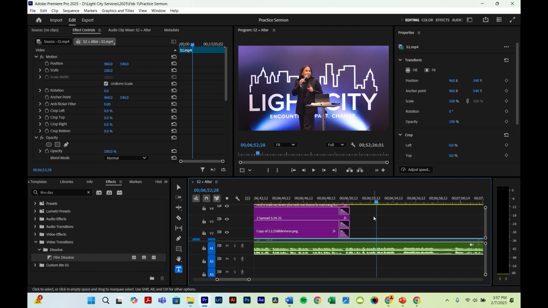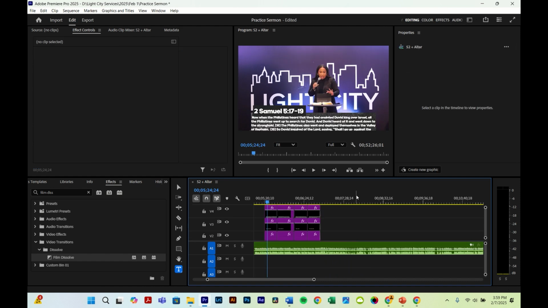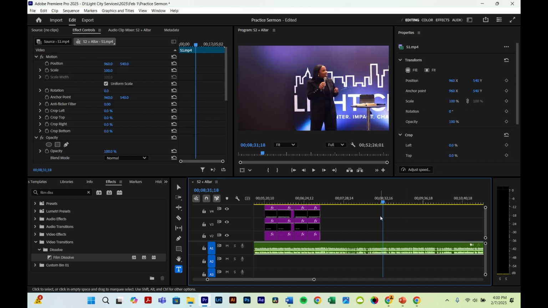There you go. So that's the process that you're going to have to repeat throughout the whole sermon. So continue listening to the sermon and finding those points. So as you listen to the sermon, let's say the next point that you need the Bible verses again is right here. I would go to this part right here. Let's say this is the point. I would make sure my cursor is right on the point where she needs the verse again.